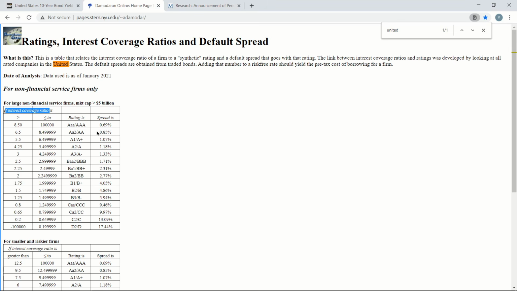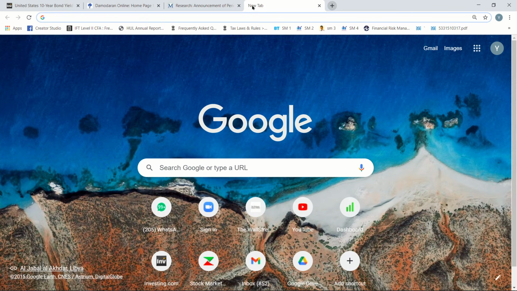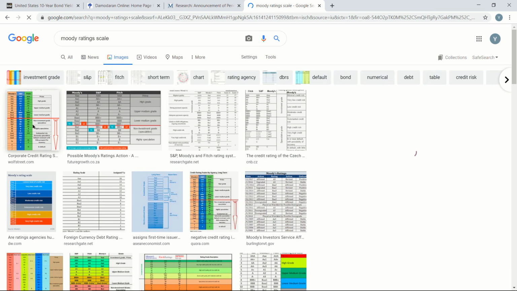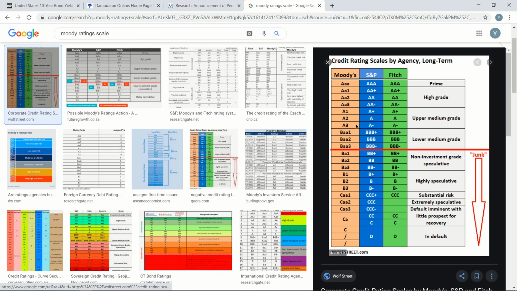If I go back here, I don't see Aa3, I see Aa2 and A1. So Aa3 is between Aa2 and A1. Let me show you. I'll search Moody's rating scale. We'll click on this first image, and you can see here Aa3 is between Aa2 and A1.